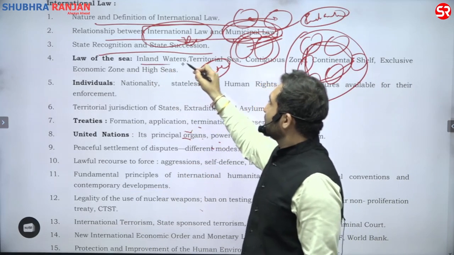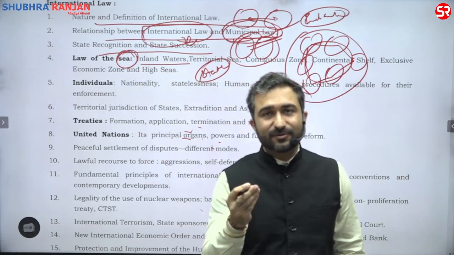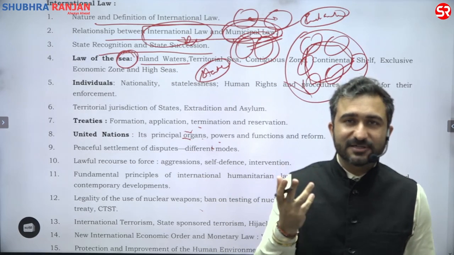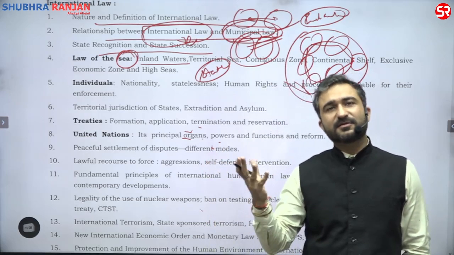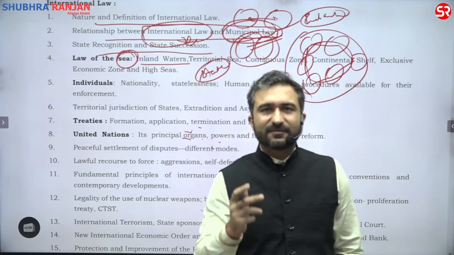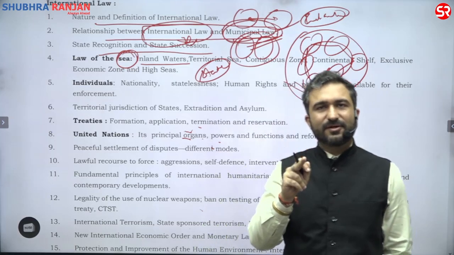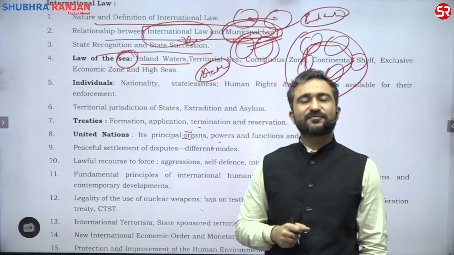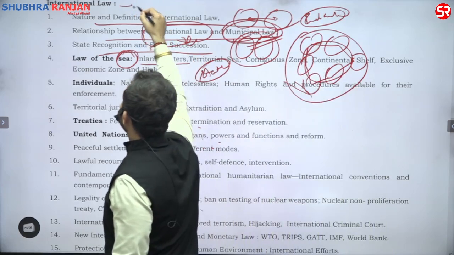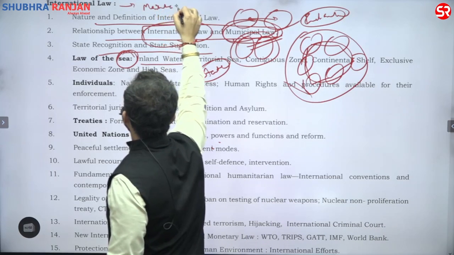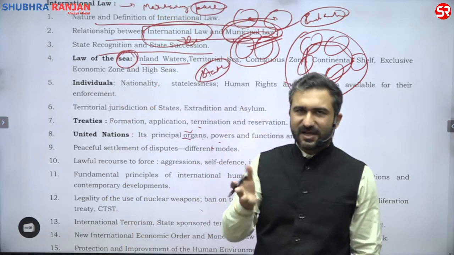Law of the seas, a very, very important aspect. The fight over water. We will see that water is filled with abundant resources. Man's desires are unlimited, resources are limited, and wherever men will find resources, they will fight over them. We want to put a calm to that fight. We want peace. And you will see that international law is all about maintaining peace. Law is all about peace.